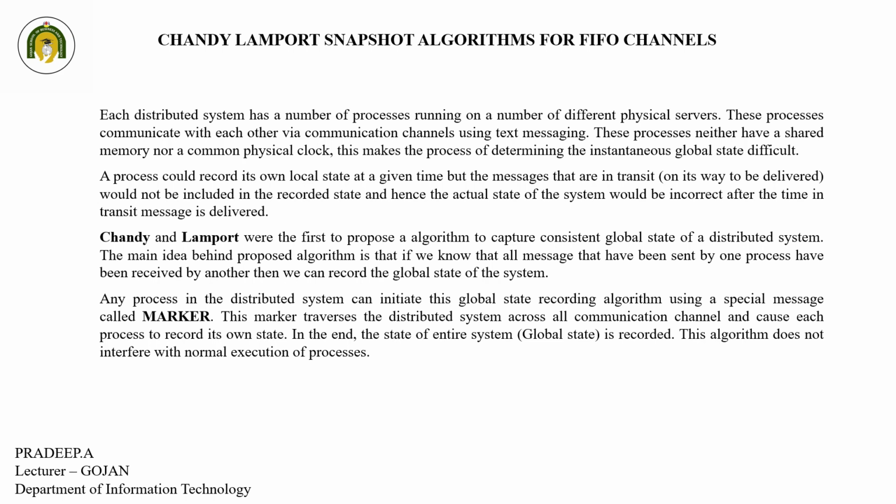These processes have neither a shared memory nor a common physical clock, which makes determining the instantaneous global state difficult. A process could record its own local state at a given time, but the messages that are in transit would not be included in the recorded states, and hence the recorded state of the system would be incorrect after the in-transit messages are delivered.